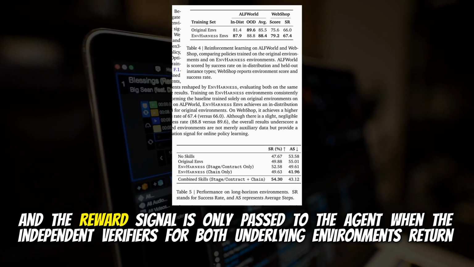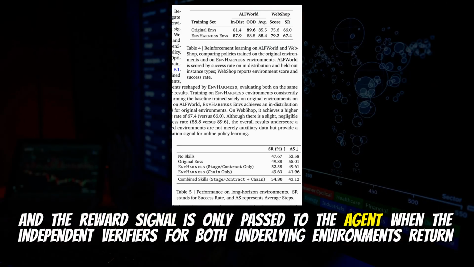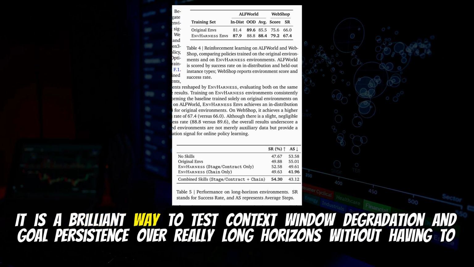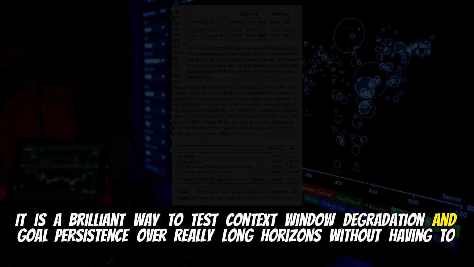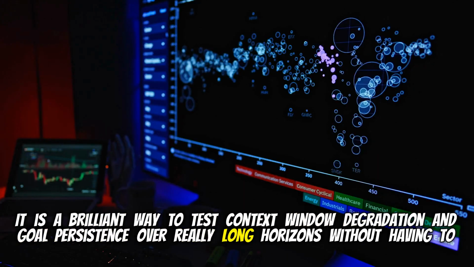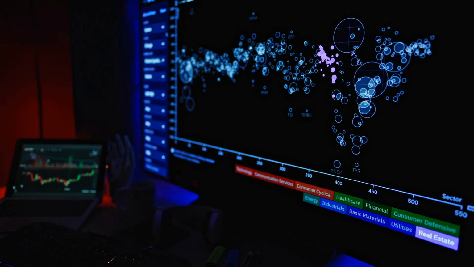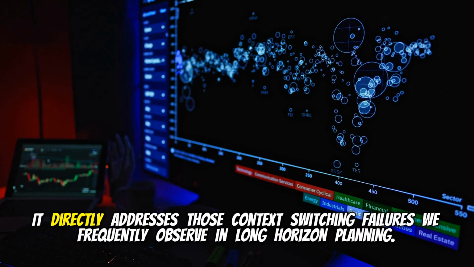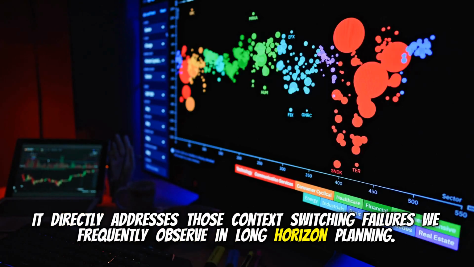Yes. And the reward signal is only passed to the agent when the independent verifiers for both underlying environments return a success state. It is a brilliant way to test context window degradation and goal persistence over really long horizons without having to hand code a massive multi-room simulation. It directly addresses those context switching failures we frequently observe in long horizon planning.